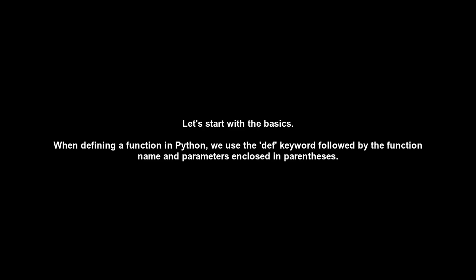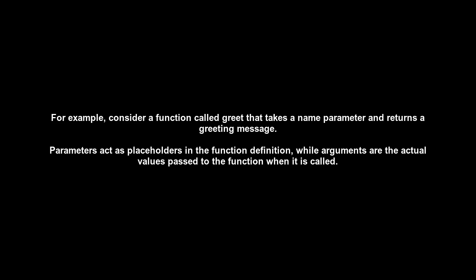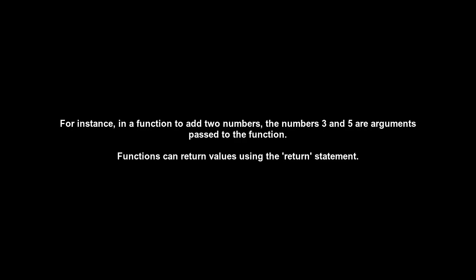For example, consider a function called greet that takes a name parameter and returns a greeting message. Parameters act as placeholders in the function definition, while arguments are the actual values passed to the function when it is called. For instance, in a function to add two numbers, the numbers 3 and 5 are arguments passed to the function. Functions can return values using the return statement. If no return statement is specified, the function returns None. For example, a function to multiply two numbers would return the product of those numbers.